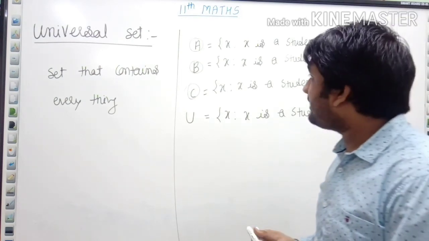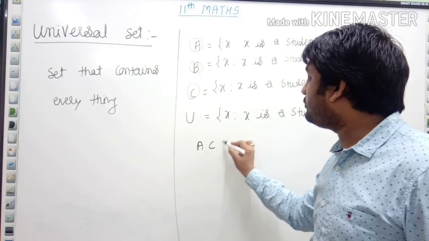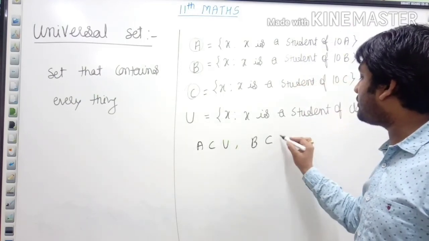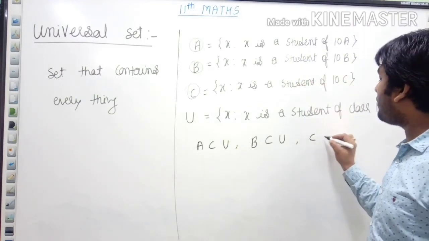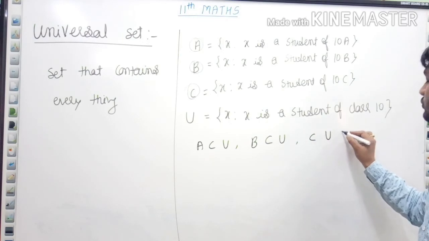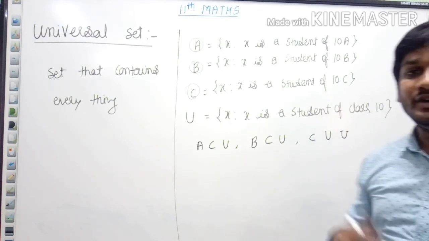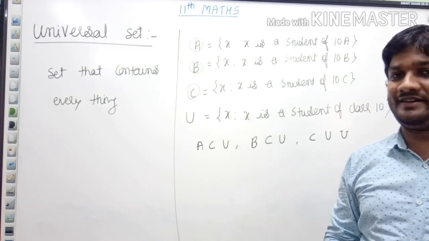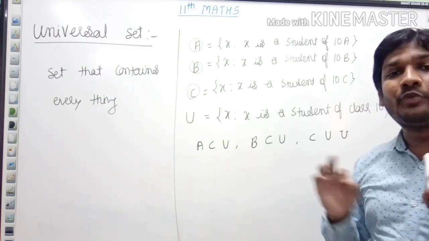Now here I can say A is a subset of U, B is a subset of U, C is also a subset of U. This subset should be a proper subset. These all should be proper subsets.